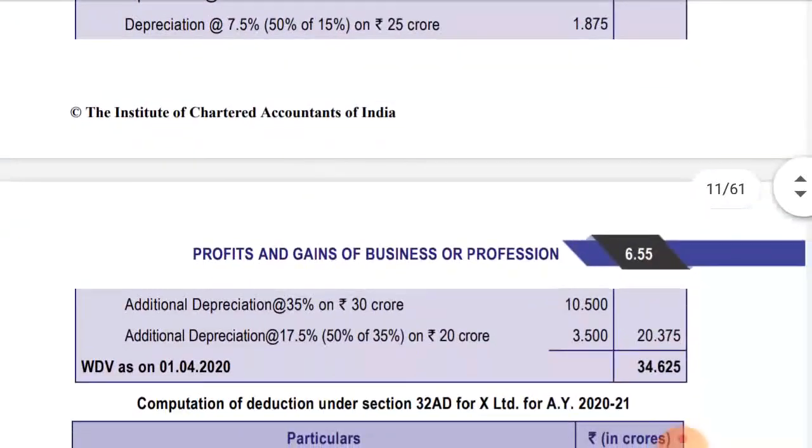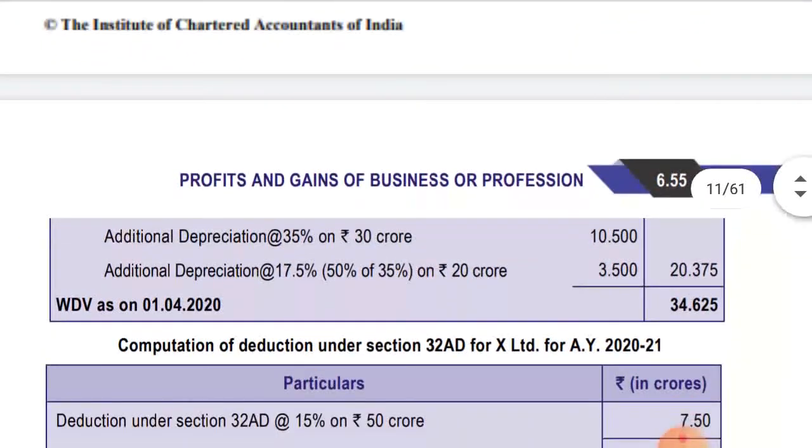Now let's see the additional depreciation. So additional depreciation at the rate of 35% on 30 crores, as I said, on that full depreciation, additional depreciation will be given, that is coming to 10.500, that is in crores. Additional depreciation at the rate of 17.5%, that is 50% of 35% on 20 crores.